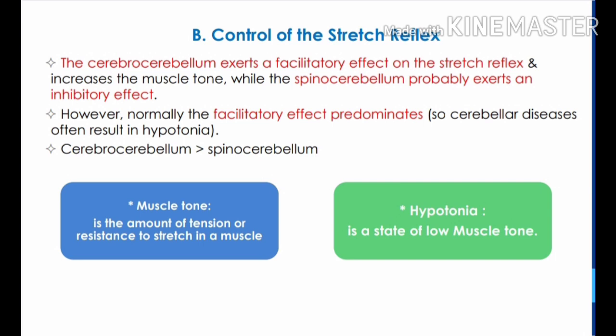The cerebrocerebellum exerts a facilitatory effect on the stretch reflex and increases the muscle tone, while the spinocerebellum probably exerts an inhibitory effect. However, normally the facilitatory effect predominates, so cerebellar diseases often result in hypotonia. That is, the effect of the cerebrocerebellum is greater than the spinocerebellum. Hypotonia is a state of low muscle tone which occurs in cerebellar diseases.